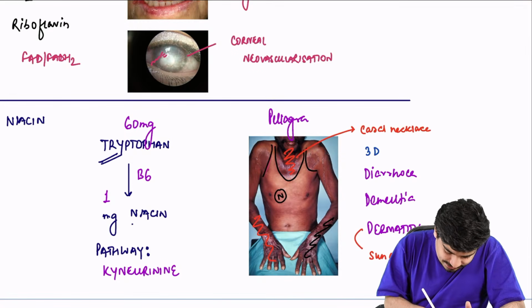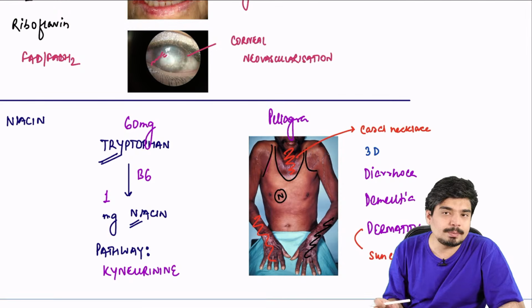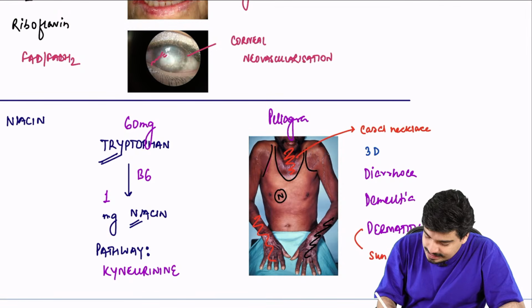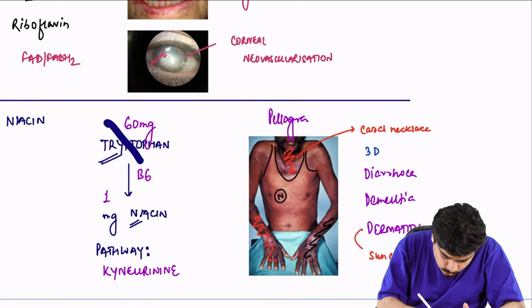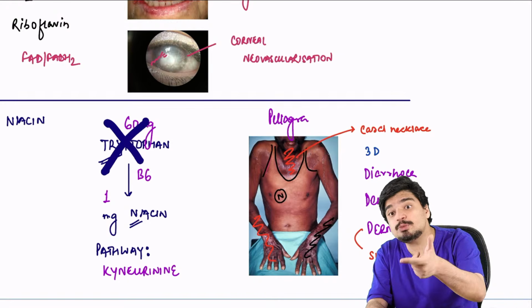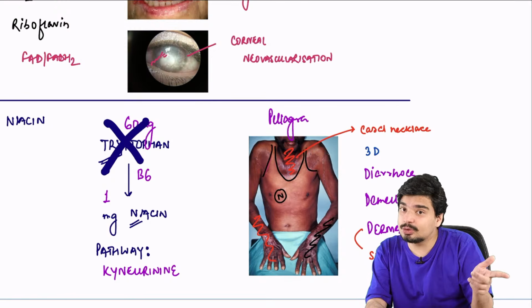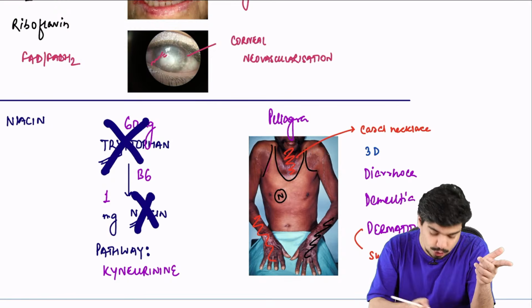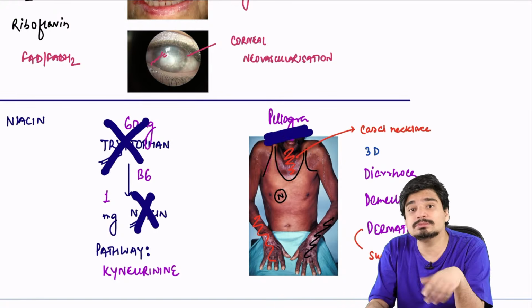And you can make niacin from tryptophan. Now this brings about a very important property as far as niacin deficiency is concerned. Let's say there is some disease in the body where there is no adequate tryptophan. Then you'll not have adequate niacin. And if you don't have adequate niacin, you'll end up having pellagra.